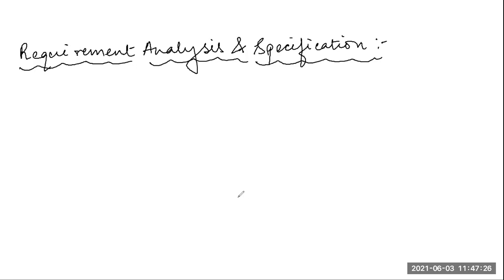Once this entire thing is documented, I will say that yes, my requirement analysis and specification phase is complete. I can freeze this phase and start with the next phase, the design phase, right?